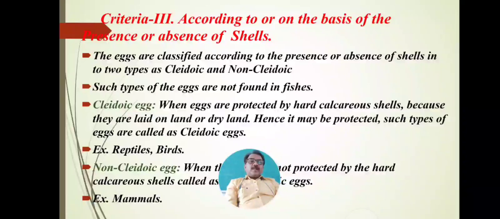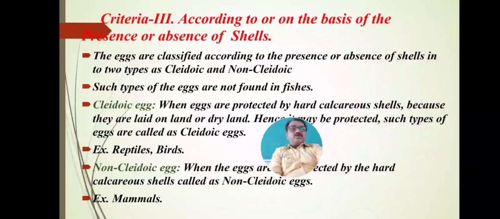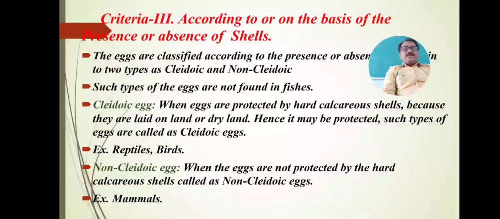They are found in reptiles as well as birds, such as hen, peacock and other birds. The outer covering is present, and it is the protective covering.